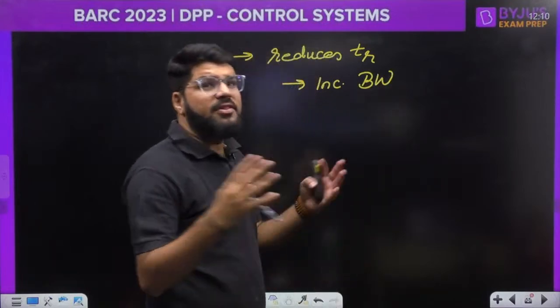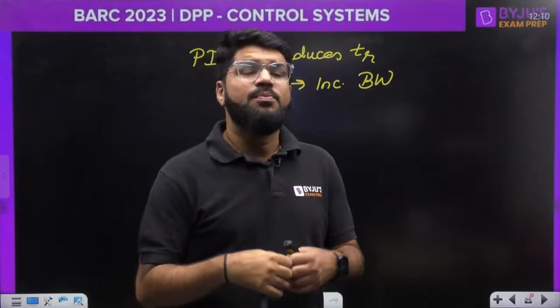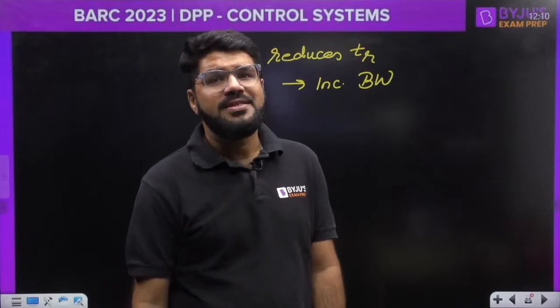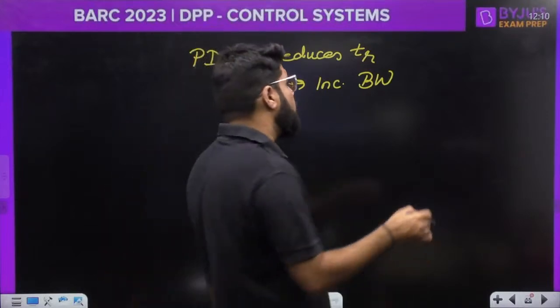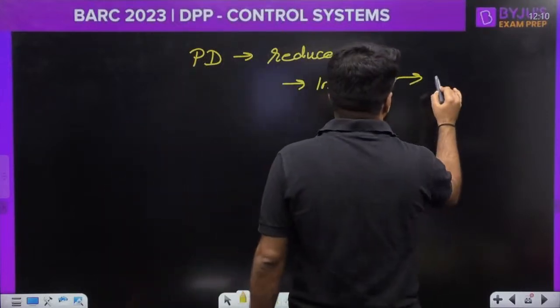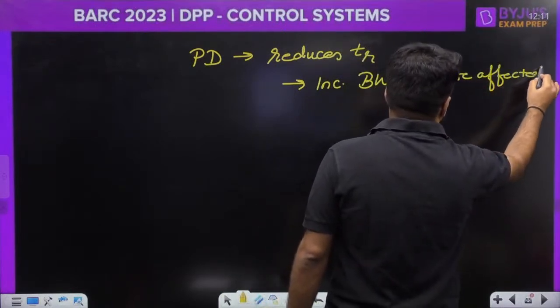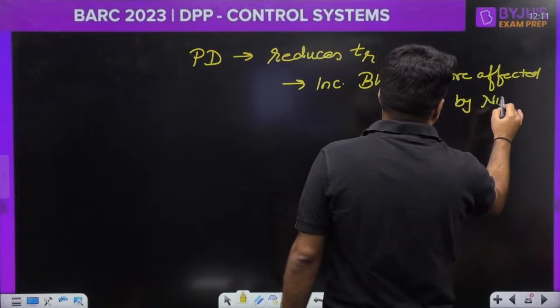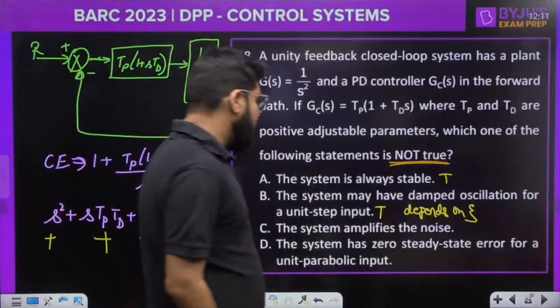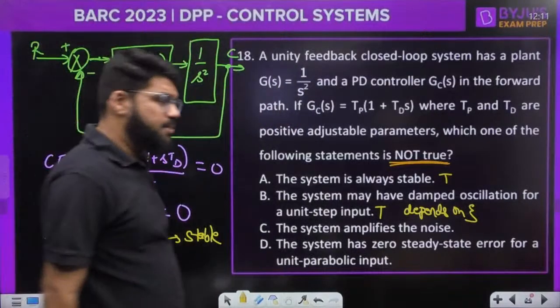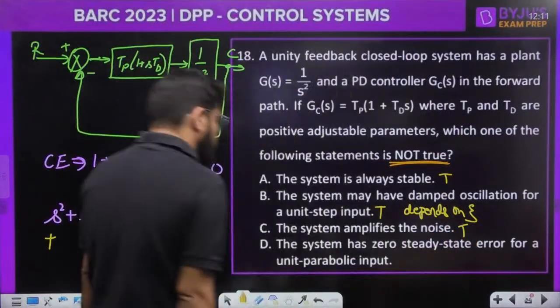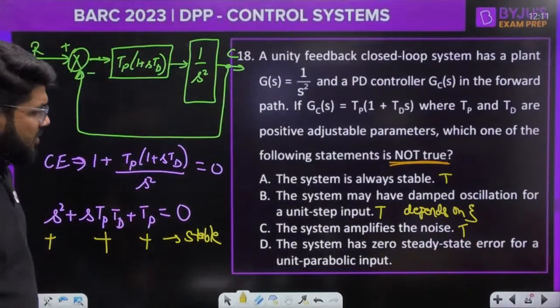Whenever the bandwidth of a system is increased, it is more prone to noise, because noise is also a high frequency component. So what does option C say? It amplifies the noise. Yes, because the bandwidth increases, it amplifies the noise. So the third one is true.